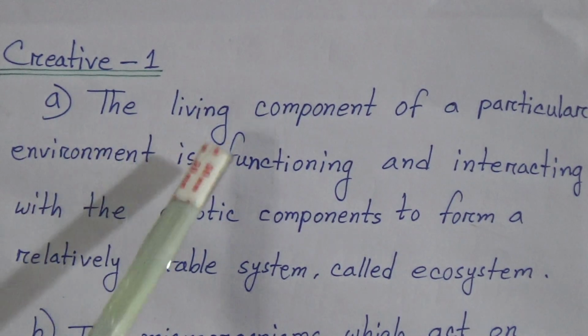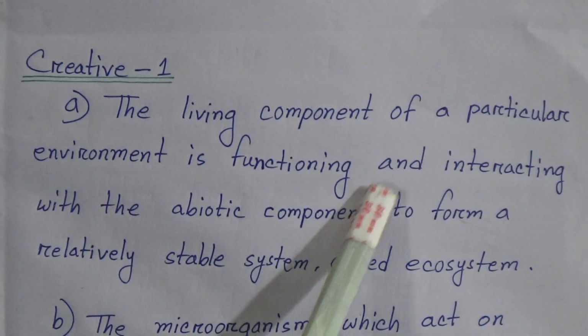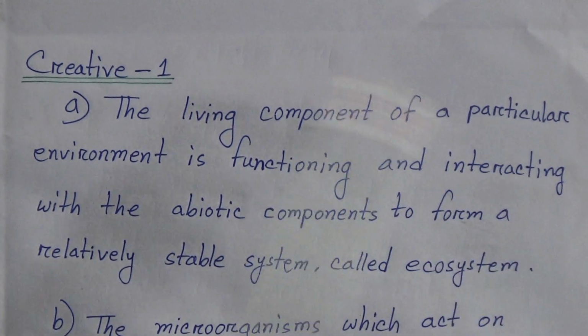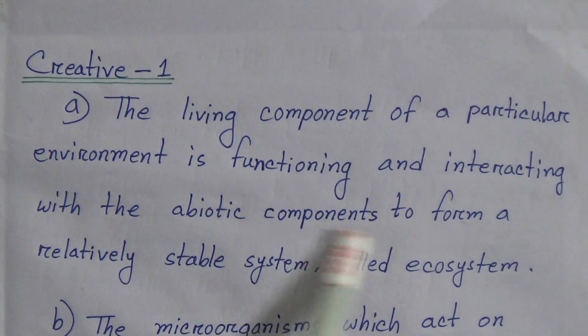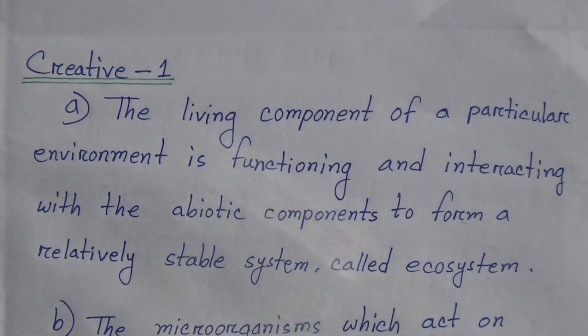Answer A: the question was, what is ecosystem? The answer is, the living components of a particular environment functioning and interacting with the abiotic components to form a relatively stable system is called ecosystem.